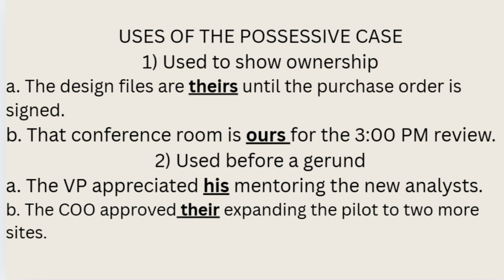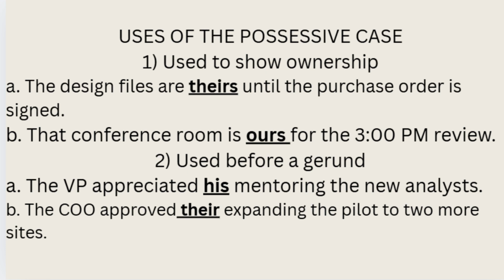Today, we'll use the possessive case to signal ownership and clarify who's responsible for an action. Two uses of the possessive case are showing ownership and appearing before a gerund. Number 1, used to show ownership. Possessive forms tell us who owns or controls something.